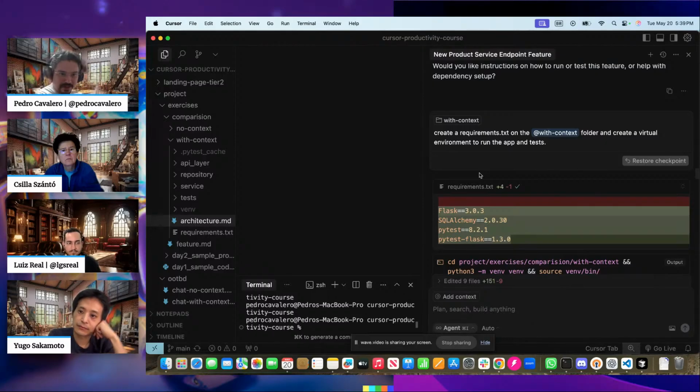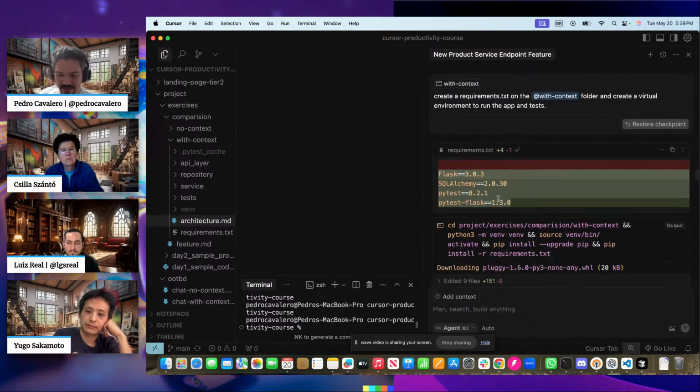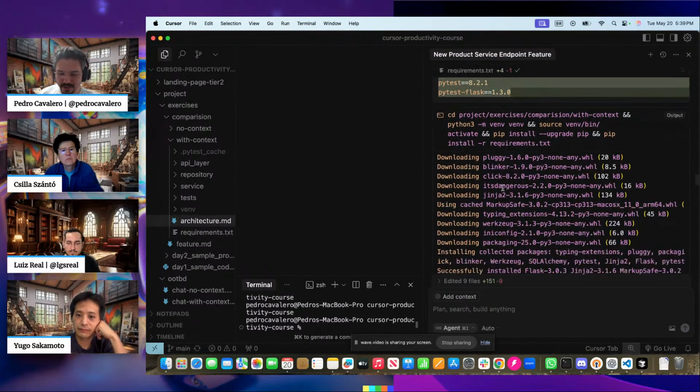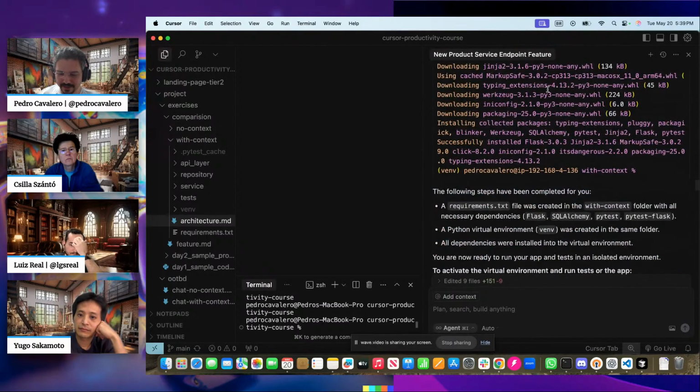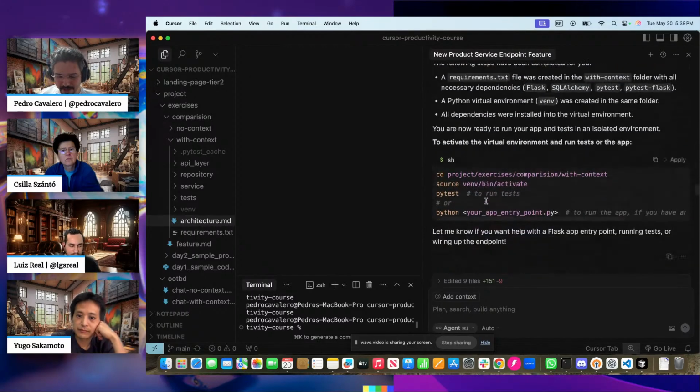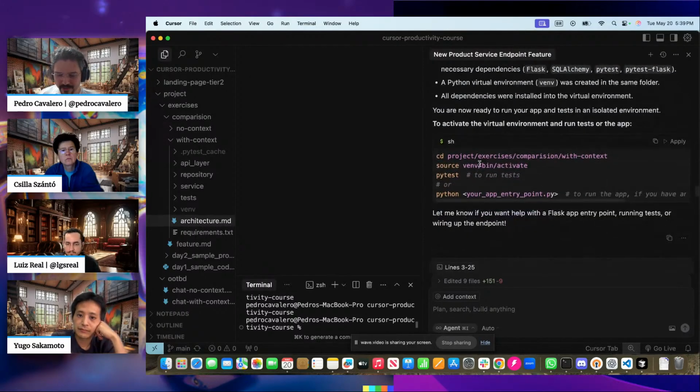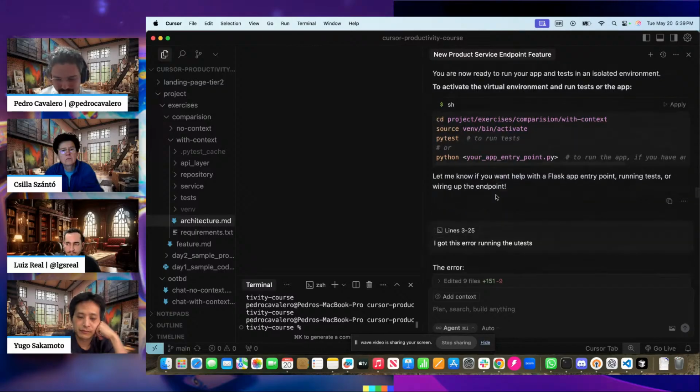I will put that here and say, create it, and all the libraries must be in the requirements. And then it created it, and boom. It started creating the virtual environment, blah blah blah, and then it says, okay, run this.